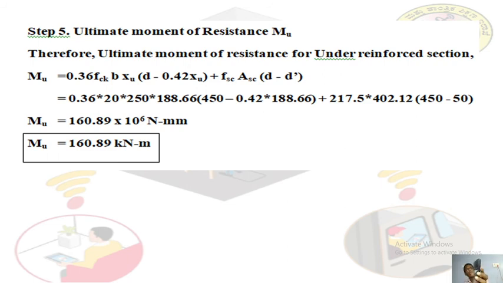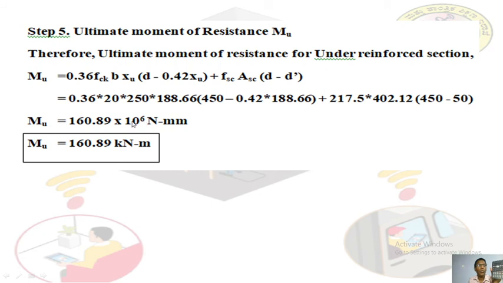This answer you got. Now what you do? There is an inch button here. Look at this inch button. Press that inch button. You will get 160.89103777 into 10 to the power of 6. You write 160.89 into 10 to the power of 6.